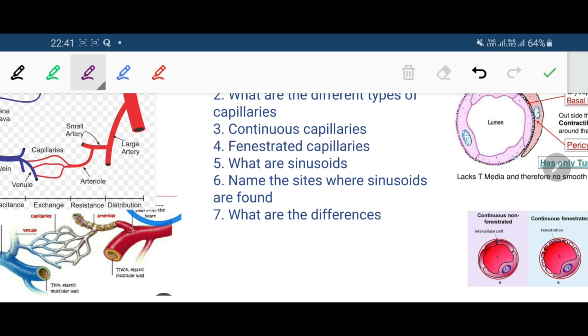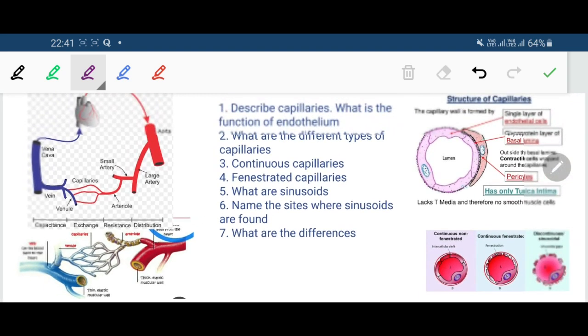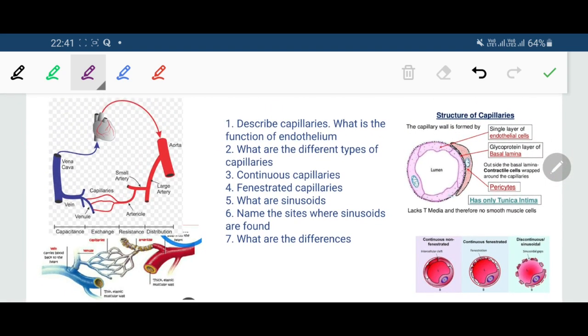Now if you take a look at the blood vessels, then you will see that starting from the heart, first comes the larger arteries in bright red, then the medium size arteries, smaller arteries, and ultimately these smaller arteries lead up to the capillaries, and capillaries join together to form the venules, then the vena cava, which ultimately return back to the heart.